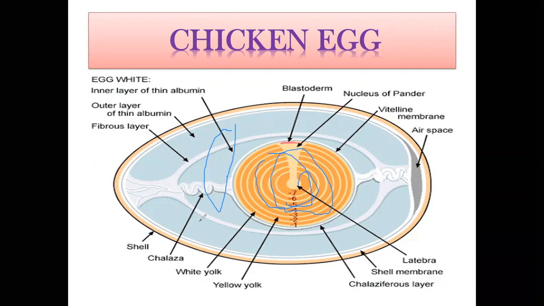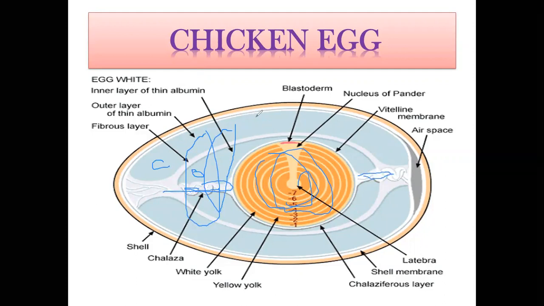Again, I am saying all these layers are called albumin. The albumin is the same in composition, but in the uterus there will be addition of water. Because of this, these two layers become watery or thin. So they are called the inner and outer thin albumin layers, while this will remain thick. These are called the inner and outer thick albumin layers. The inner thick albumin layer will also form the chalaza.